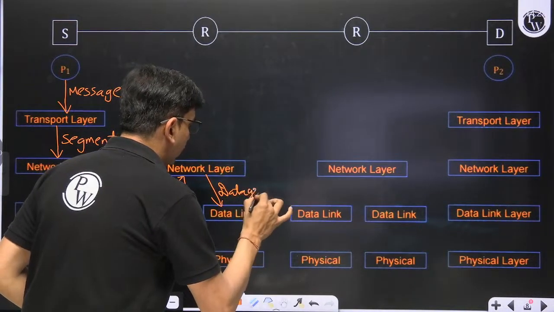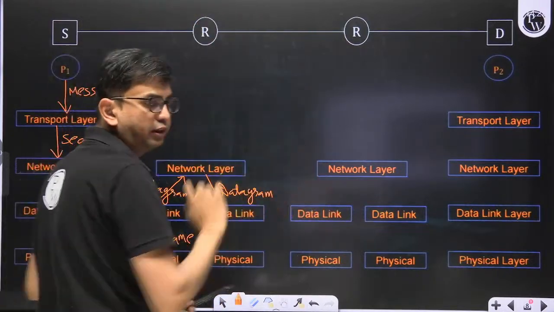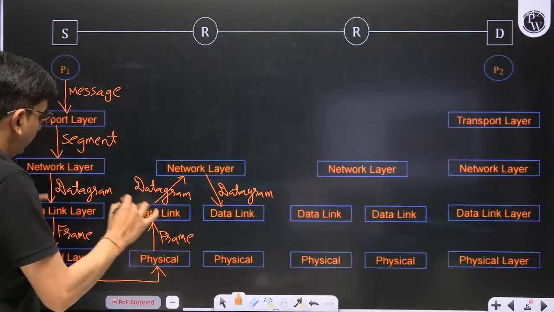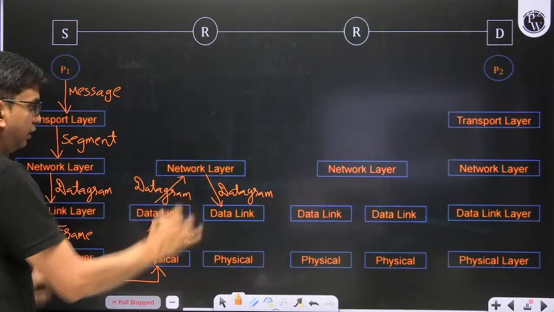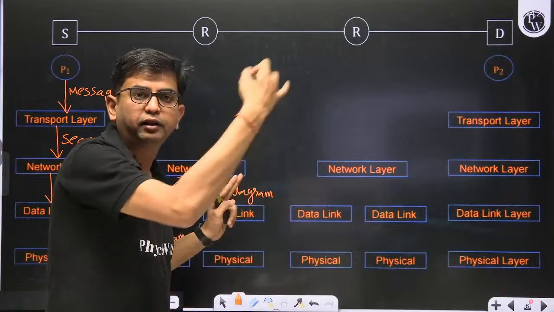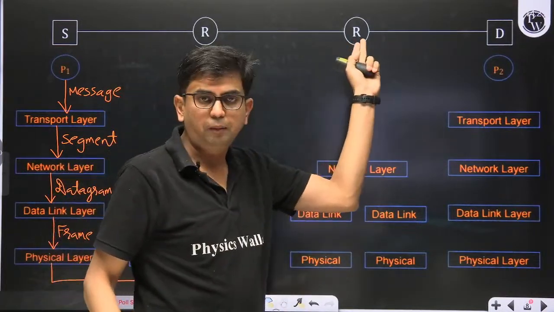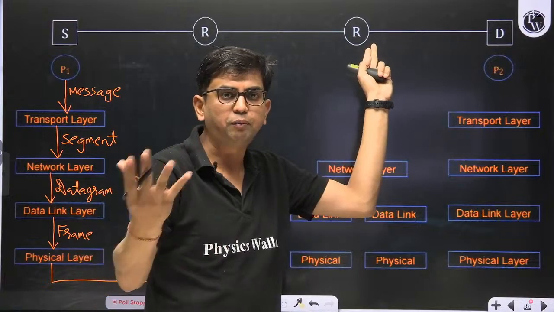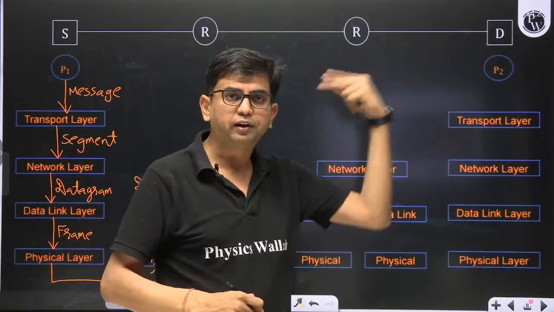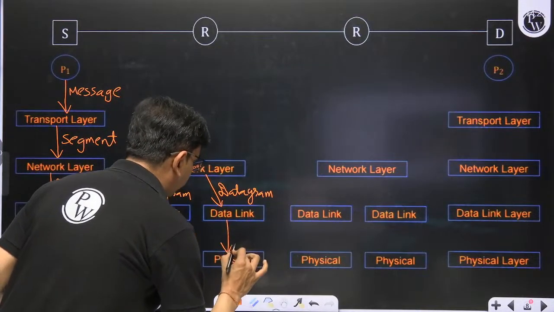to the data link layer, saying that this datagram should go to this router's network layer. So this network layer is targeting that network layer, and the data link layer provides the services. The data link layer will find out the MAC address of this router using the ARP protocol and generate a frame: source MAC address is its own MAC address, destination MAC address is the router's MAC address, and it converts the datagram into a frame.